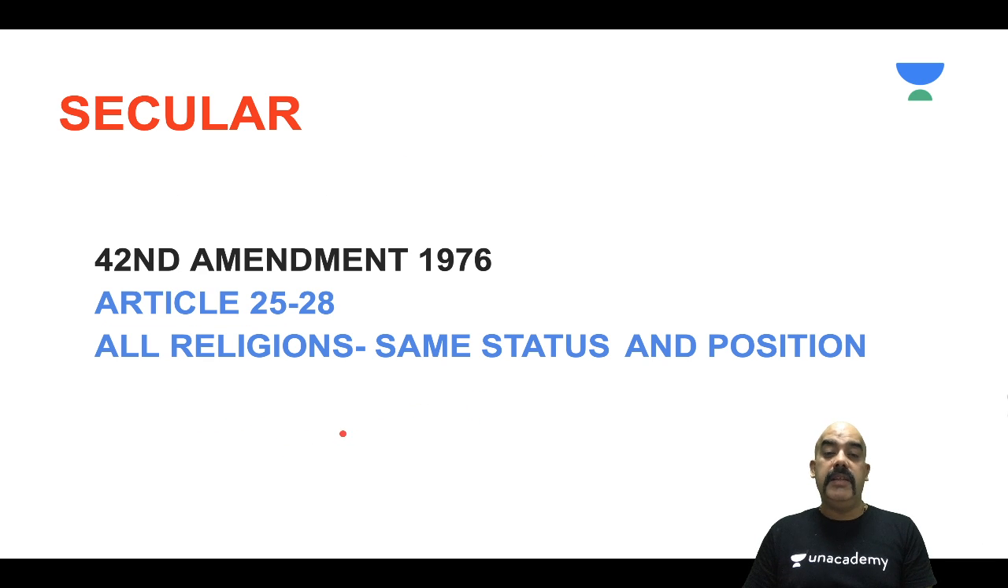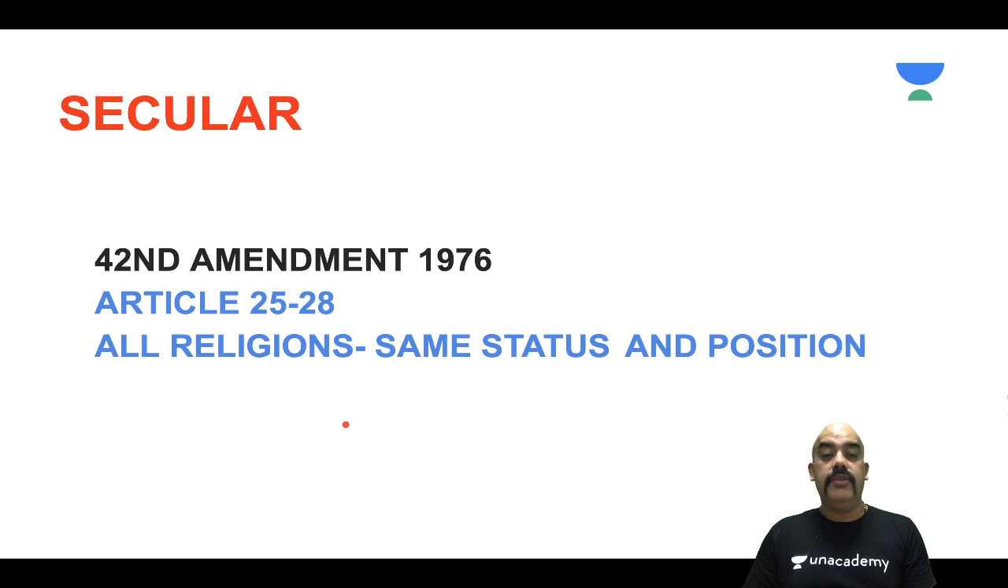Another word that was added by the 42nd Amendment Act 1976 was secular. Now, our secular again has our own definition. The Western definition of secularism is a negative definition. What does that mean? It means that we are completely divorcing the state and the religion. They have got nothing to do with one another.